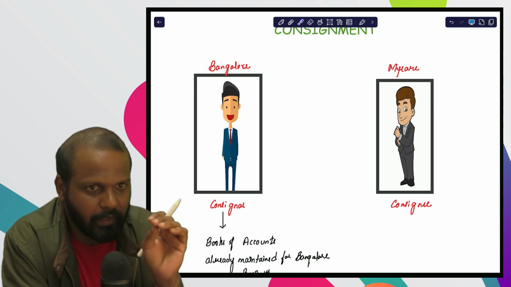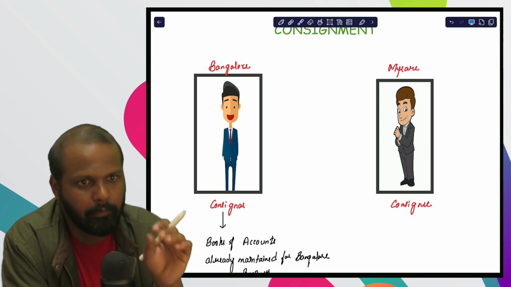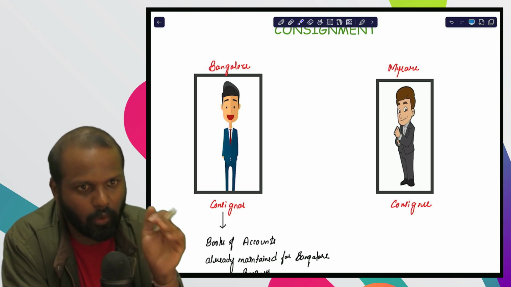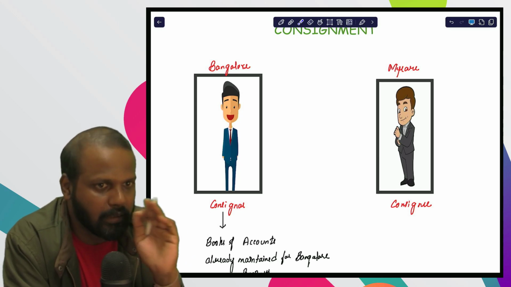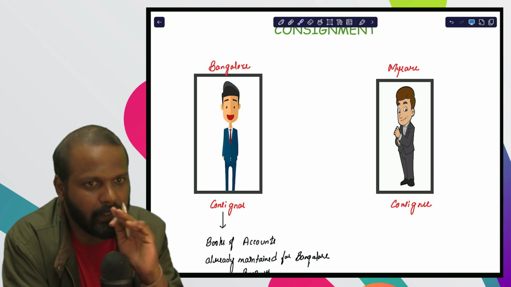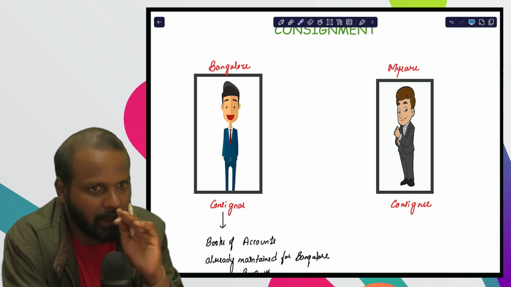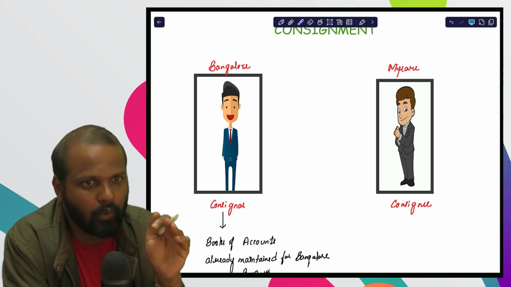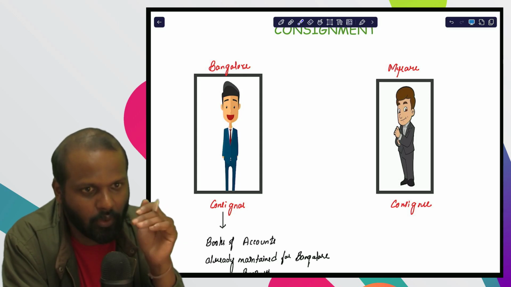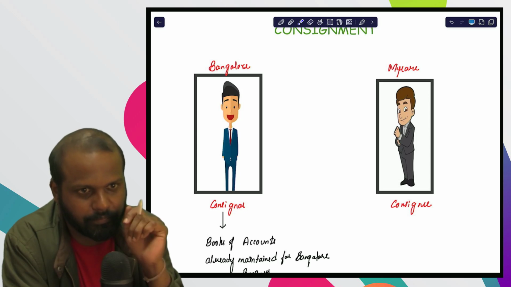The consignee is going to maintain only those details which are carried out by him on behalf of the consignor. Other than that, he is not going to do any calculation or maintain any records relating to consignment business. The consignee will never calculate profit or loss of the consignment business because he is not going to get the profit. Who will get the profit? The consignor. So the consignor will calculate profit or loss on consignment business.